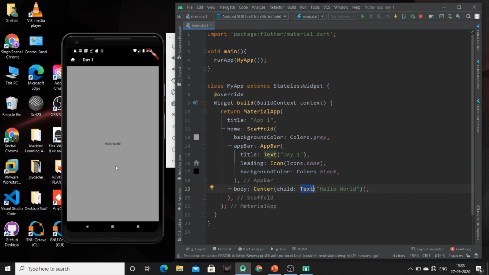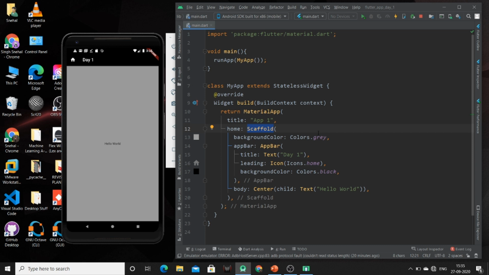We can also change the color of this text by using the style property. I will explain this property in the later part of this event. So this was a fifth property of this scaffold widget.